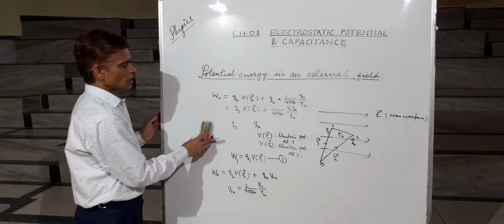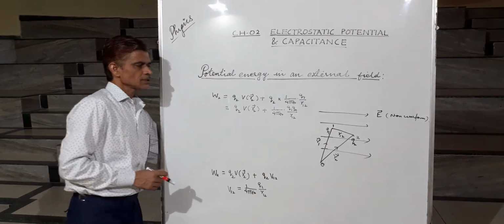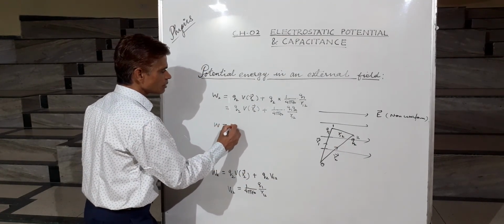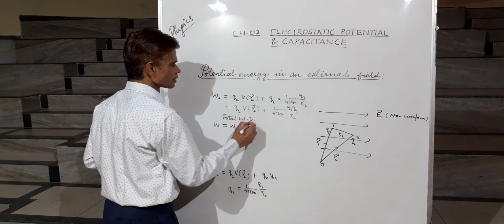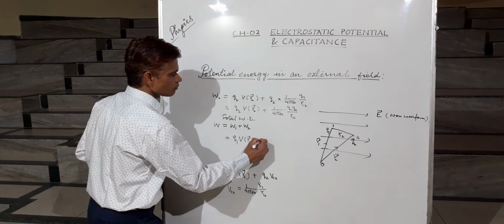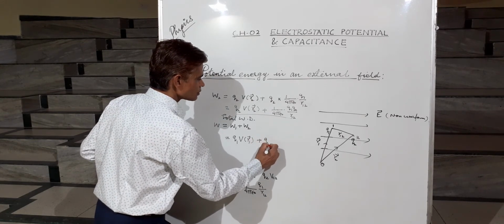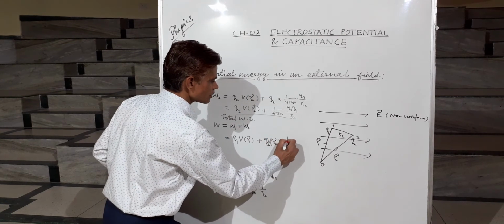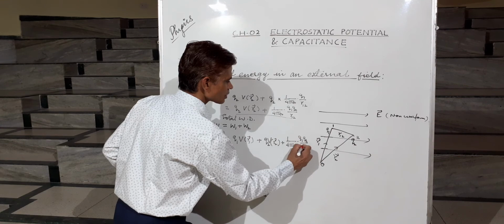Therefore, the total work done in placing both the charges in this external electric field will be equal to W1 plus W2, that is Q1 V(r1) plus Q2 V(r2) plus 1 by 4 pi epsilon naught Q1 Q2 by r12.